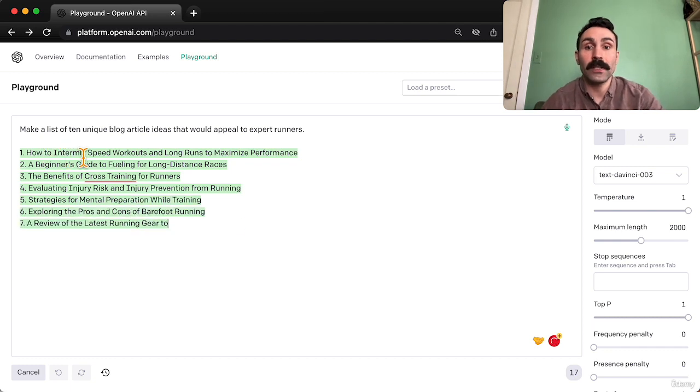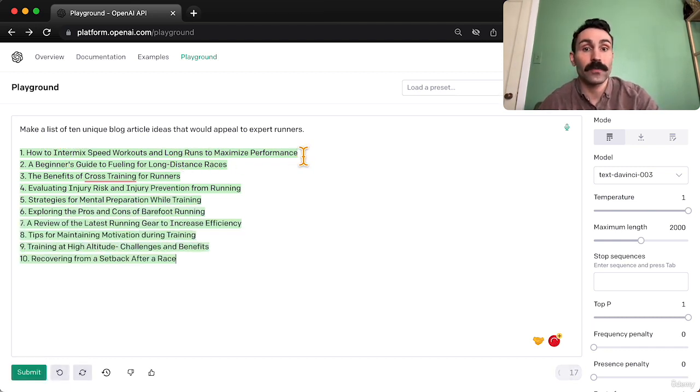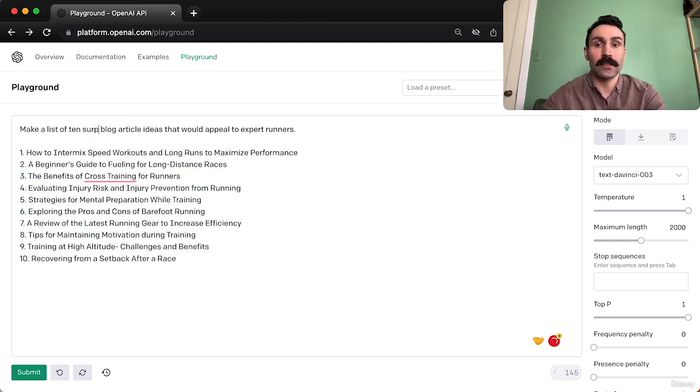How to intermix speed workouts and long distance runs to maximize performance. So right there, this is not generic, and this is not a basic or beginner's sort of article idea or article title. Evaluating injury risk and injury prevention. Tips for maintaining motivation, training at high altitude. So this is a much better list. Now we can keep adjusting the prompt. Let's change "unique" to "surprising."